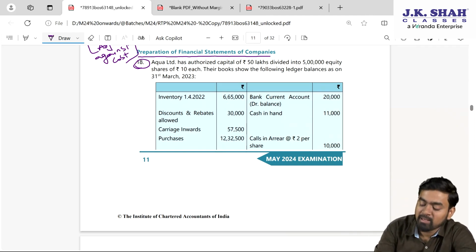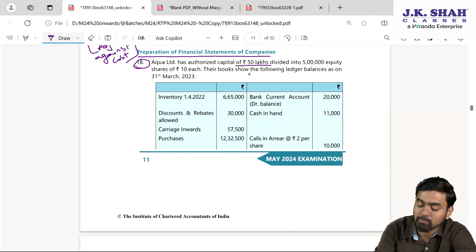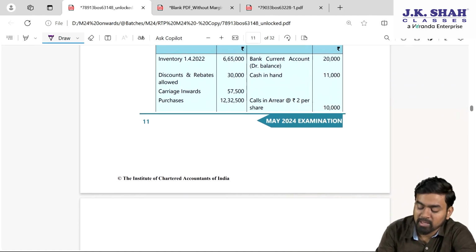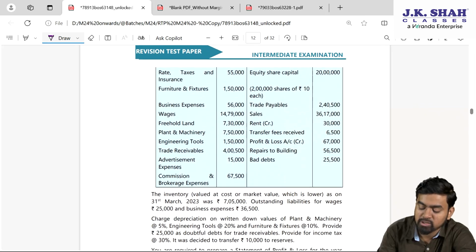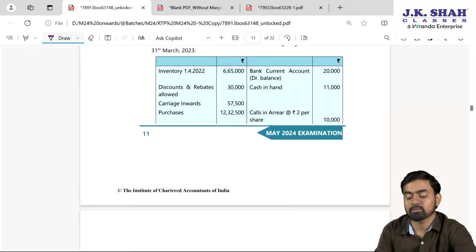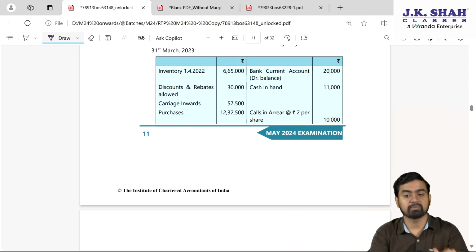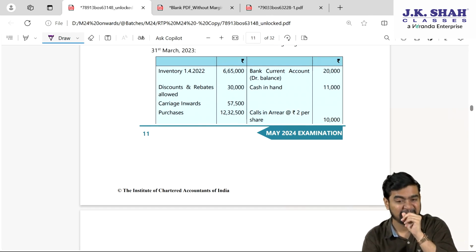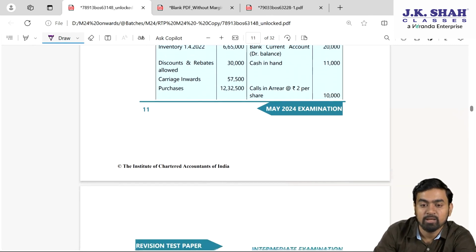Aqua Limited has authorized capital of 50 lakh divided into 5 lakh equity shares of 10 each. Their books show the following ledger balances: inventory opening, discount, carriage, purchase, rates, furniture, business expense, wages, freehold land, plant, engineering tool, trade receivable, advertisement, commission. Here, bank current account debit balance. Debit means what, my dear students? Money receivable. It is an asset. Next is cash in hand. Calls in arrears.